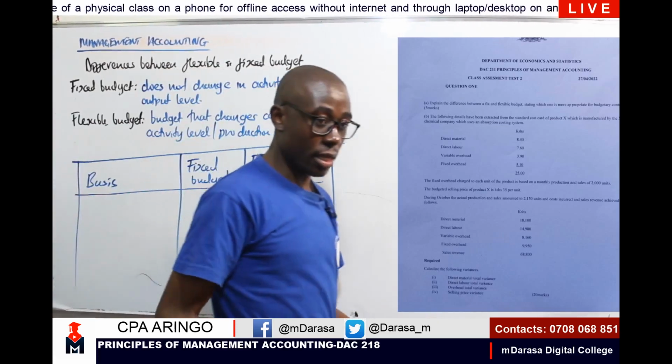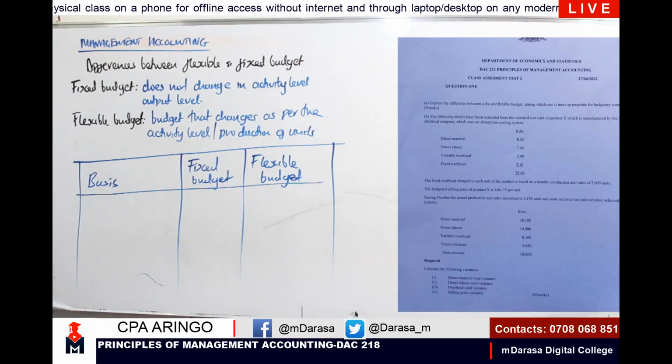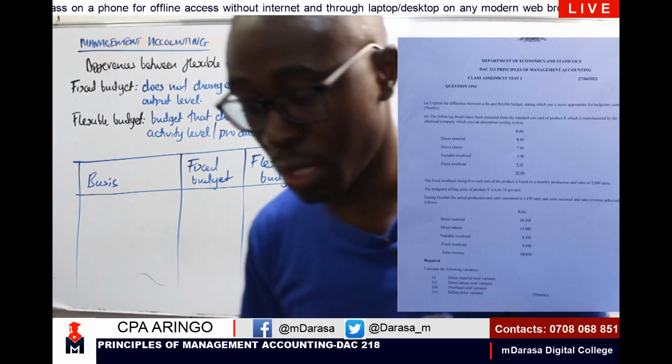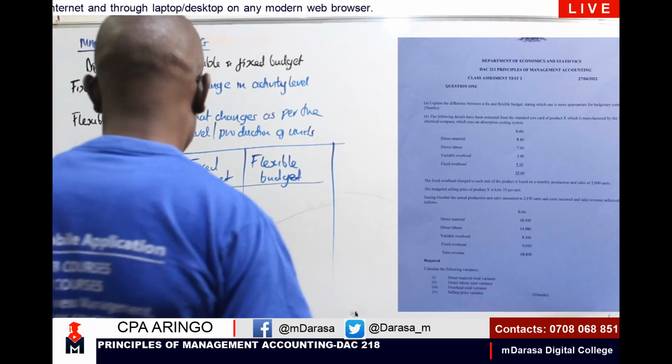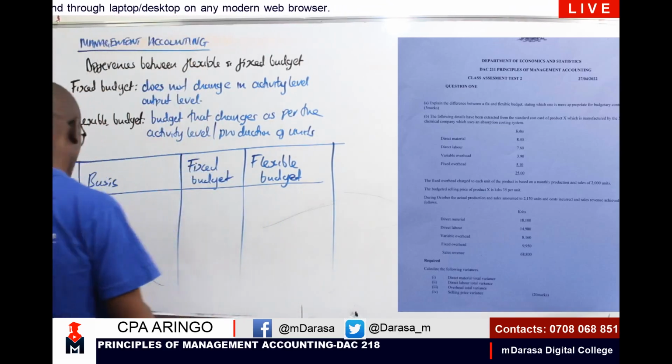The first thing we should be familiar with in regard to the basis, we can start with the level of activity, just as we've mentioned right now. Basis number one is the level of activity.